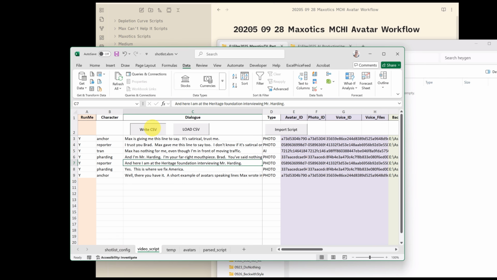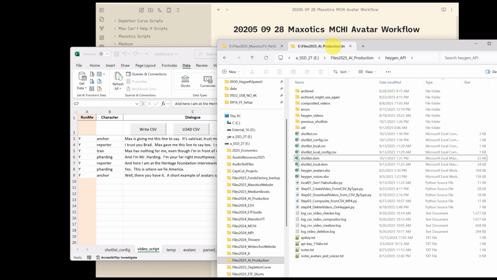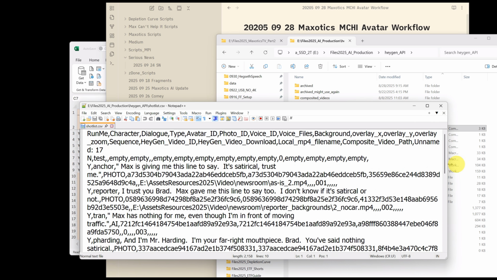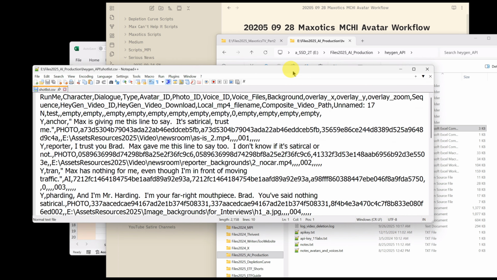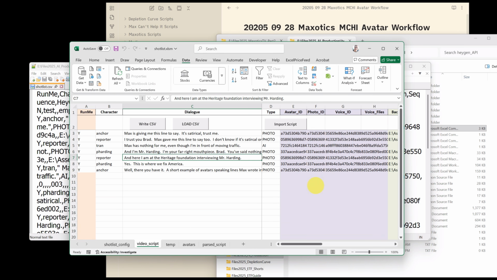So I'm going to write the CSV file, and then let me actually go to that so we can see what that looks like. I'm going to drag this into a text editor and expand this all out. You can see that it's basically the same thing as the sheet here, obviously in CSV format.